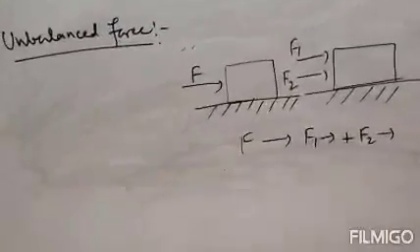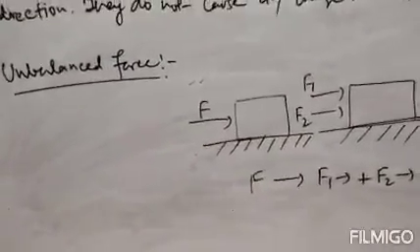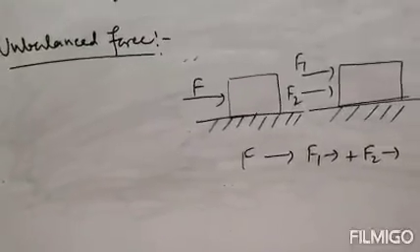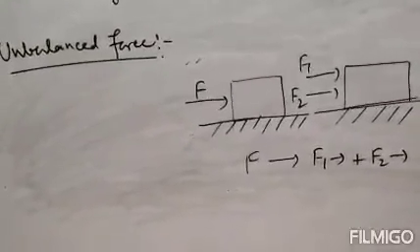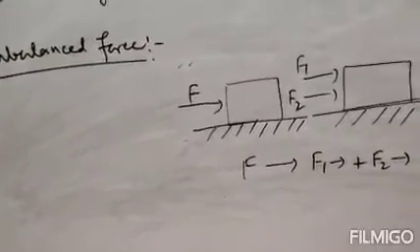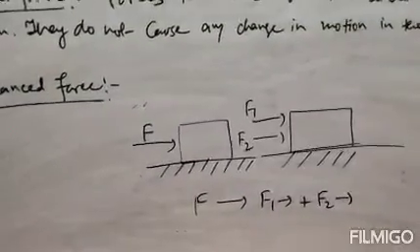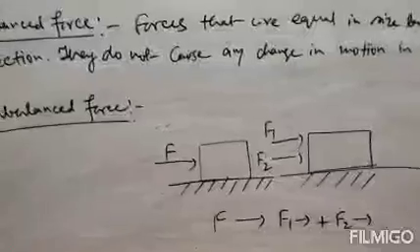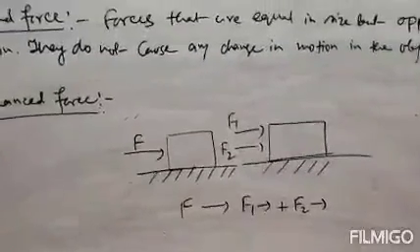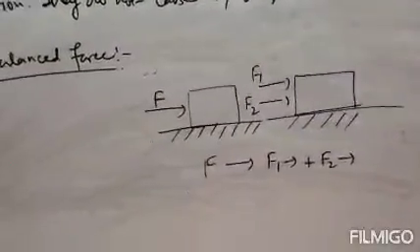When two forces act in the same direction, these are the unbalanced forces, and these forces cause a change in the motion of the body, because they cannot balance each other. Clear? So these forces create motion in the body. So this is the unbalanced force. These forces act in the same direction.